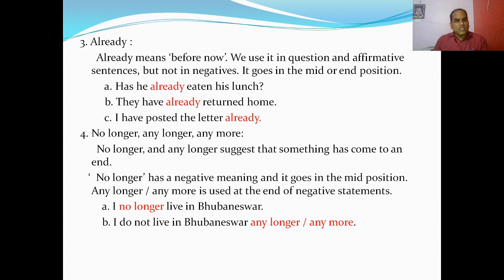You see, another is no longer, any longer, anymore. No longer and any longer suggest that something has come to an end. No longer has a negative meaning and it goes in the mid position. Any longer and anymore are used at the end of negative statements. For example, I no longer live in Bhubaneswar. I do not live in Bhubaneswar any longer or anymore.